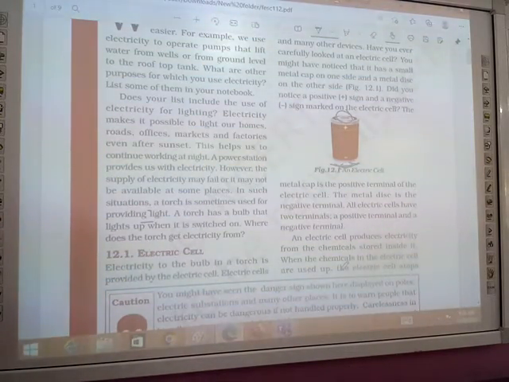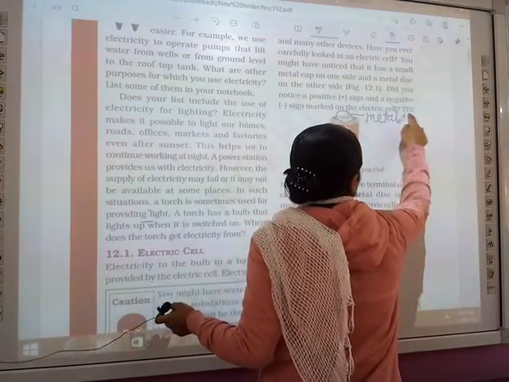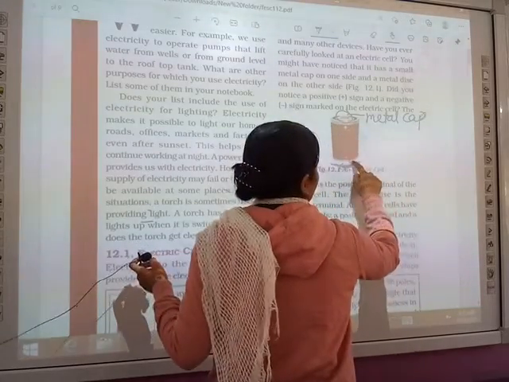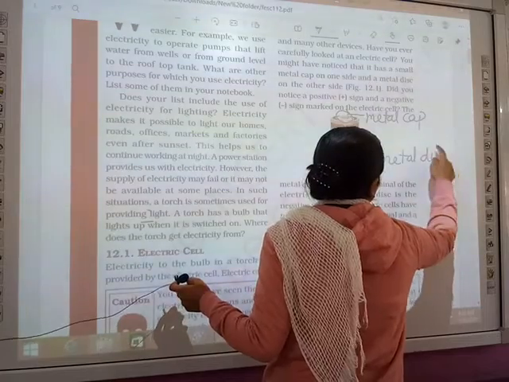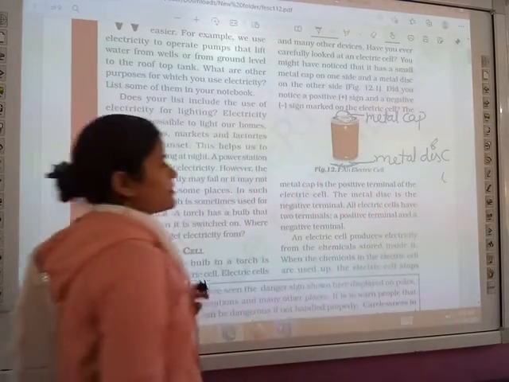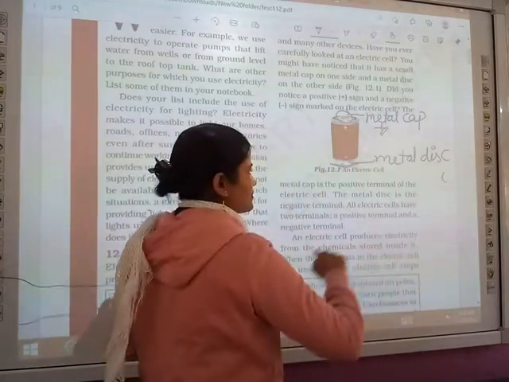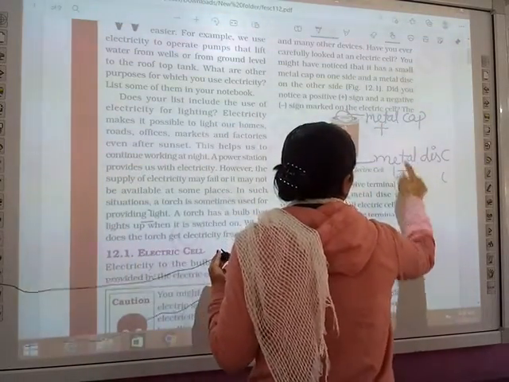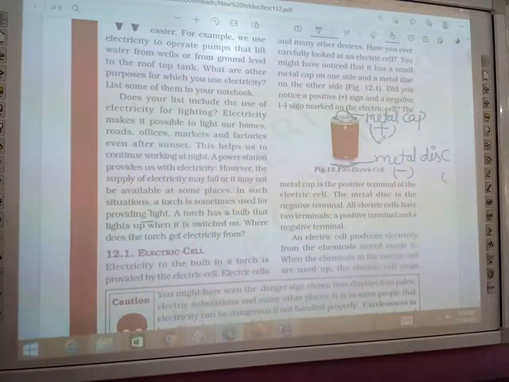So the metal cap is the positive terminal of the electric cell. If you see this figure, here is the metal cap, and this is the metal disc. On this side it has the positive terminal and on this side the negative terminal. So there are two terminals in an electric cell, one positive and the other negative. The metal disc is the negative terminal and the metal cap is the positive terminal.